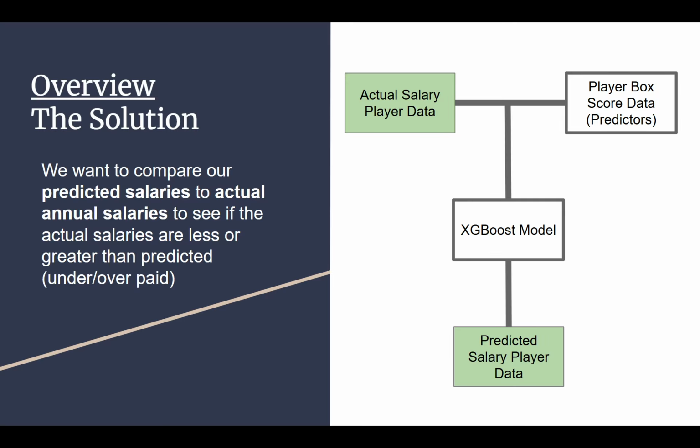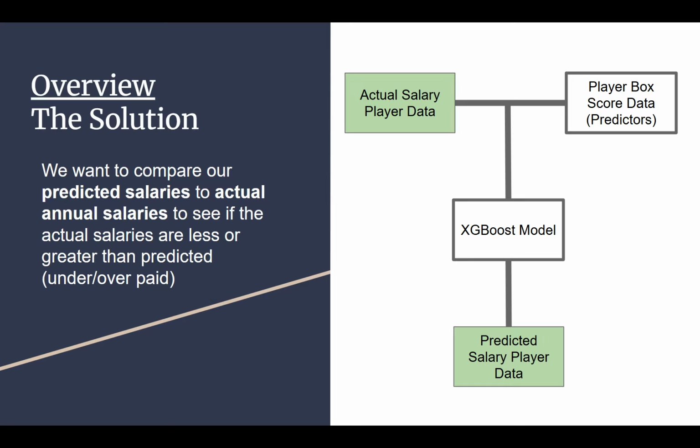So how did I figure this out? What I did was actually pretty cool from my perspective. We took actual player salary data and player box score data. So basically, everybody's points, assists, rebounds, whatever, all those stats for a game. We throw them into an XGBoost model, which for people who don't know what that is, is basically just a model that takes a bunch of data and gives you some predictions. So what we're doing here is predicting their salary based on their stats.